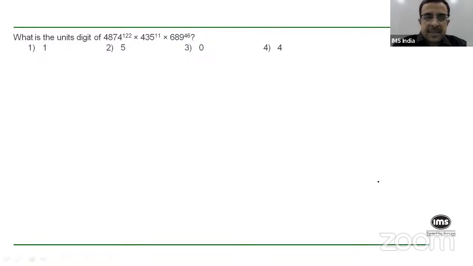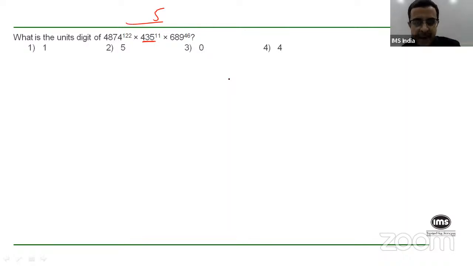Right. So this is a comparatively simpler question, right? Now, I'm sure you've heard the concept of cyclicity, right? Where any number raised to any power gives you values that end in certain digits, right? But you don't really have to use that over here. What you simply have to remember is that any number that ends with a 5, whatever be the power that you are raising it to, the value will always itself end again with a 5, right? So 435 raised to 11, whatever be its value, will end with a 5.